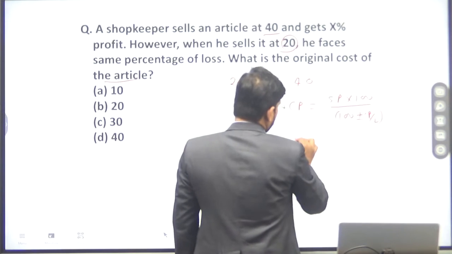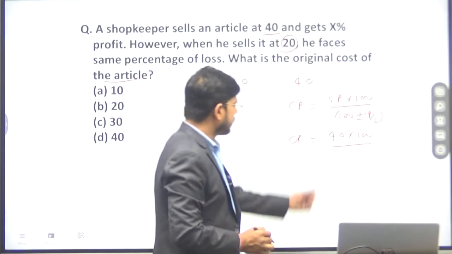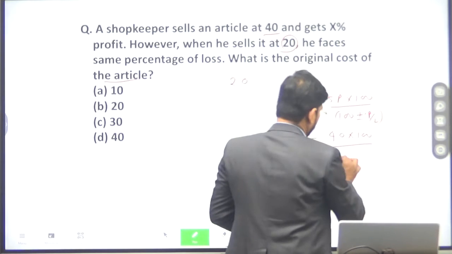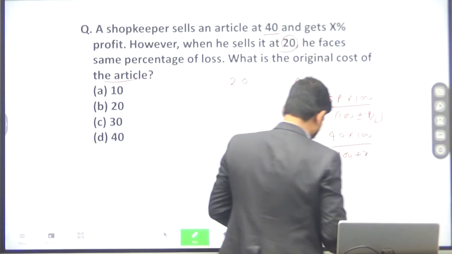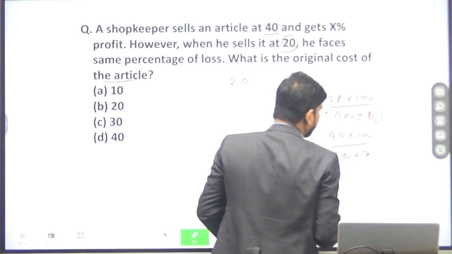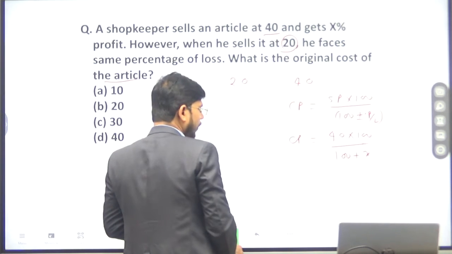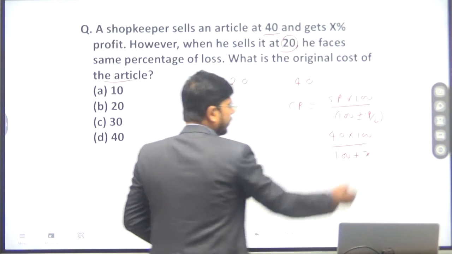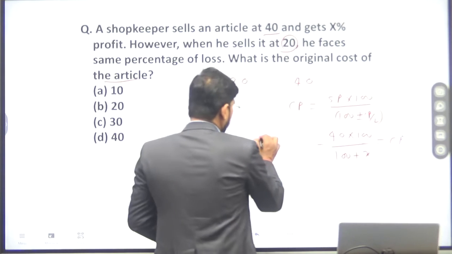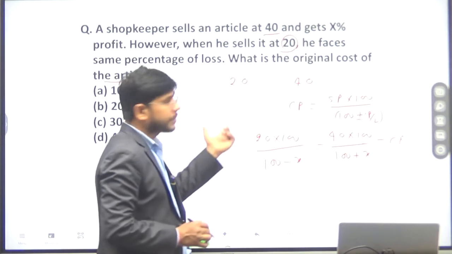So CP will be 40 into 100 divided by, if he is selling his article at 40 rupees, then there is X% profit, so here 100 plus X. Now if he sells his article at 20, then 20 into 100 divided by 100 minus X, because there is X% loss.